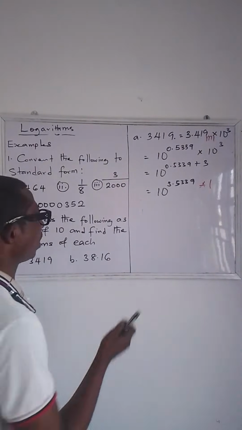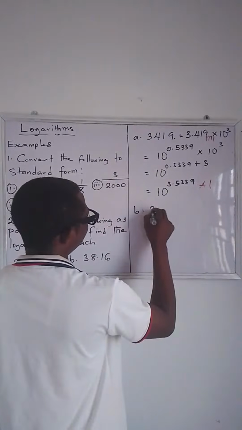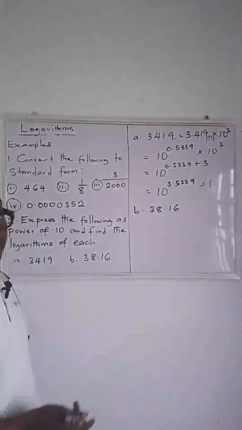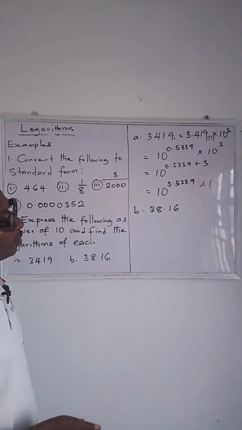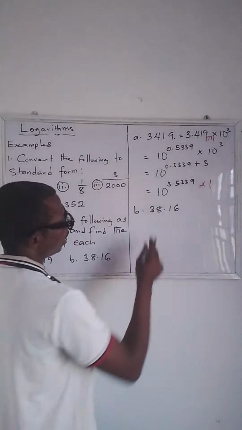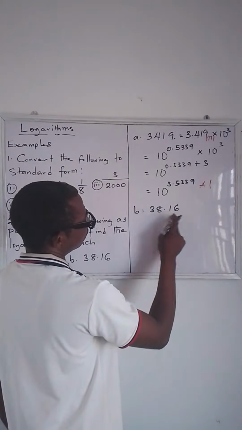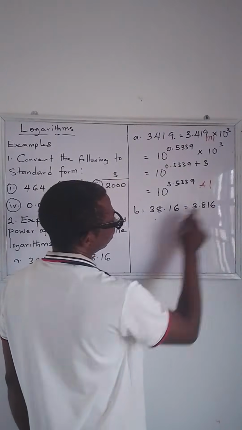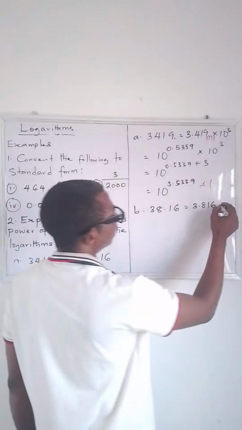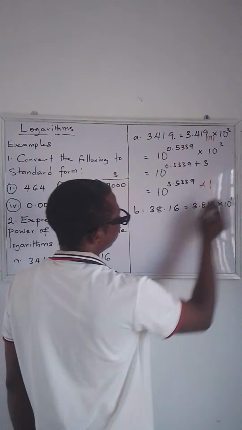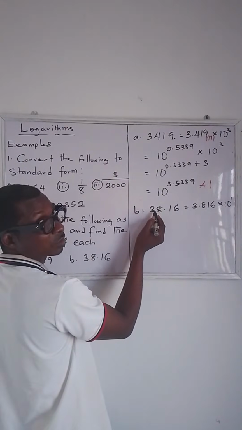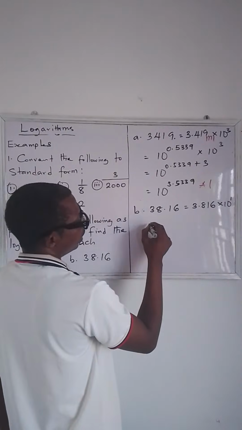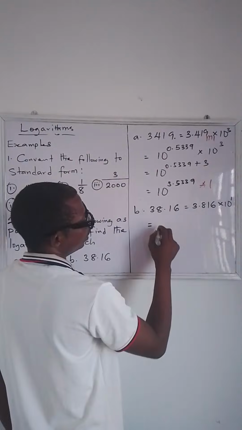Now, let's look at the second one. We have 38.16. We want to express this as power of 10. So you have this equal to 3.816. You need to convert this to standard form times 10 raised to the power of 1, because we have moved the point just once to the back of the first significant digit. Hope you get that.